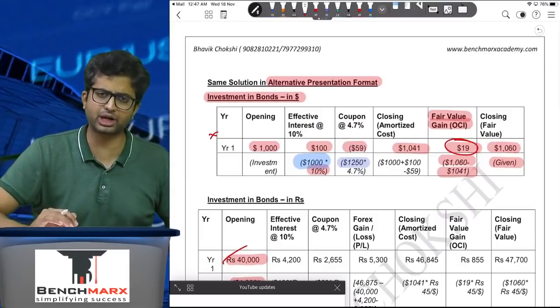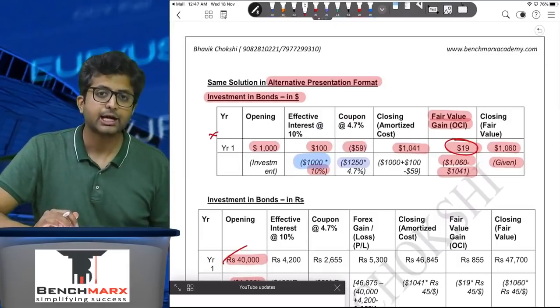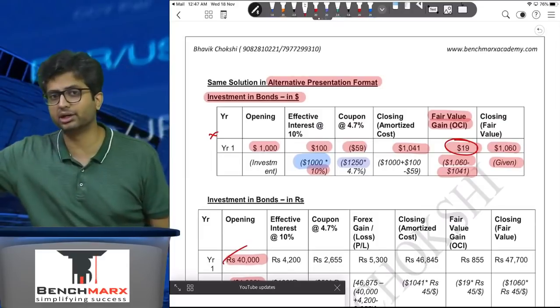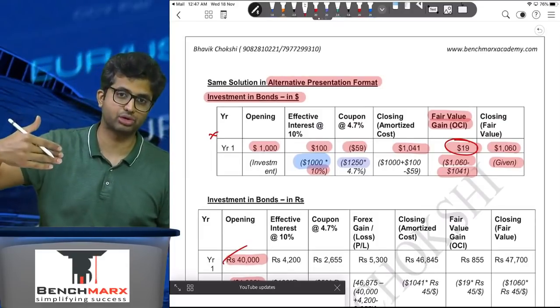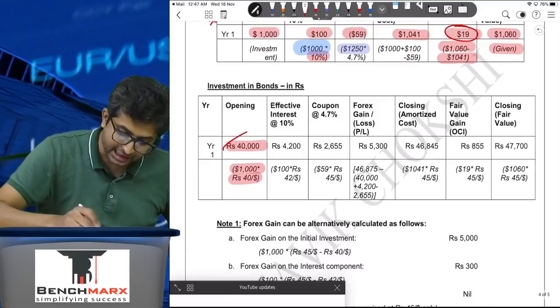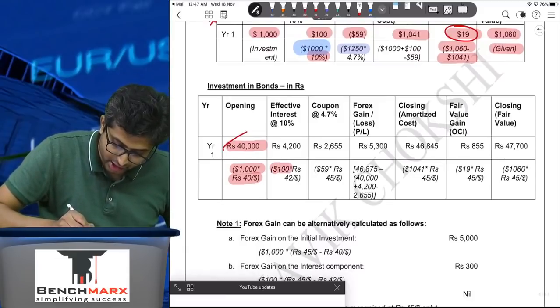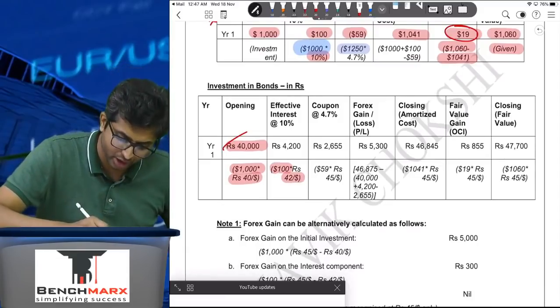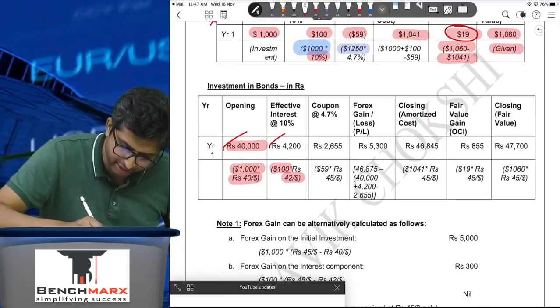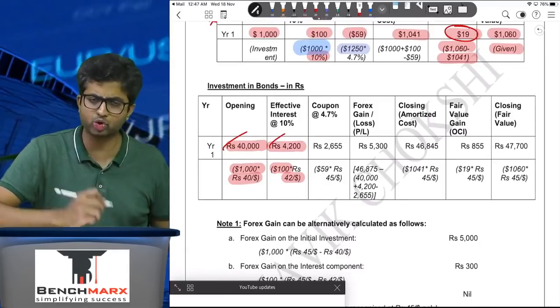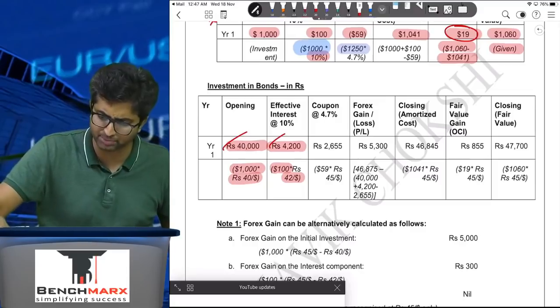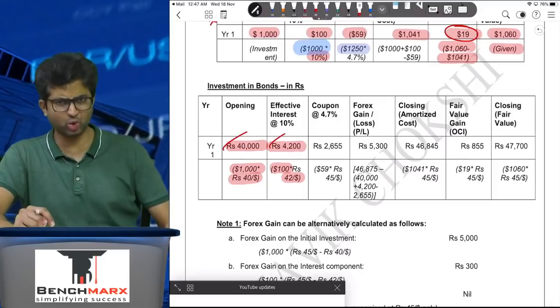Will you still have to recognize the effective interest? Yes. But interest accrues over the year, and we have been given that the average rate is 42. Hence $100 will be converted at 42, so your translated balance is 4,200. So ideally you should have received 40,000 plus 4,200, that is 44,200.